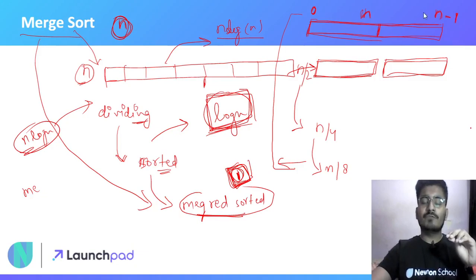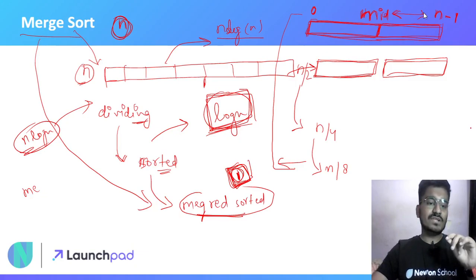Now we have to sort one subarray from 0 to mid, where this is the middle index, and a second subarray from mid to n minus 1. So you have to sort these two arrays.